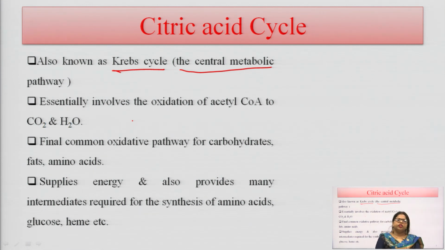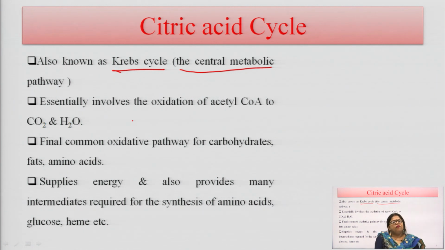The intermediate products formed in this citric acid cycle are used for the huge number of metabolic pathways which occur in our body. So, it is greatly responsible for the formation of different compounds and different macromolecules, and even protein synthesis also. It is helpful for supplying energy, and it also provides intermediates required for the formation of amino acids, glucose, hemes, etc.